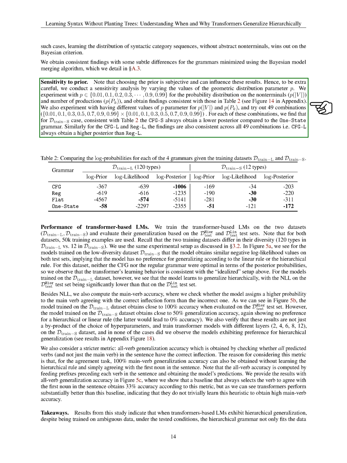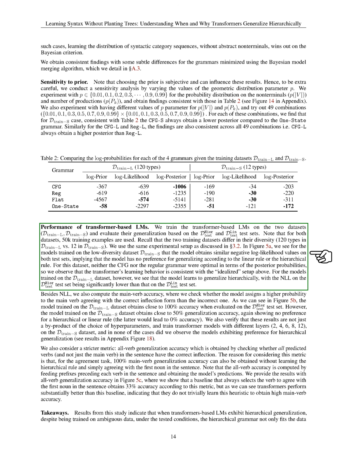In each combination, we consistently observed that for the D_train S case, the CFGS grammar always had a lower posterior compared to the one-state grammar. Similarly, for the CFGL and reg-L cases, the CFGL grammar consistently had a higher posterior than the reg-L grammar across all combinations.